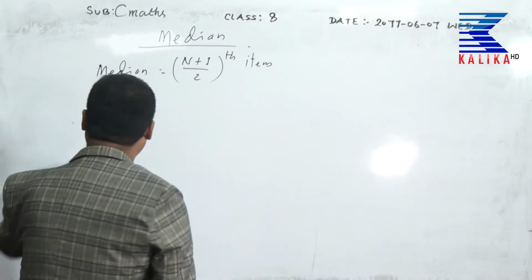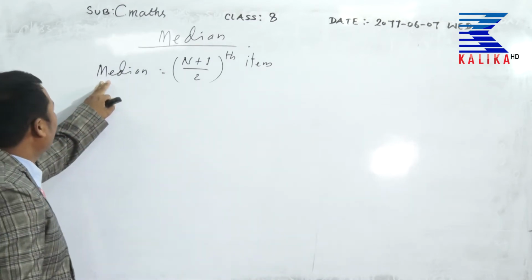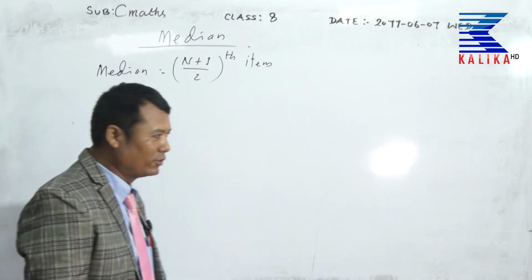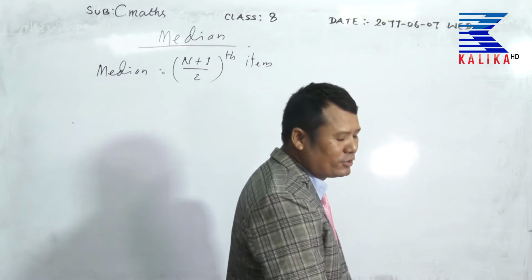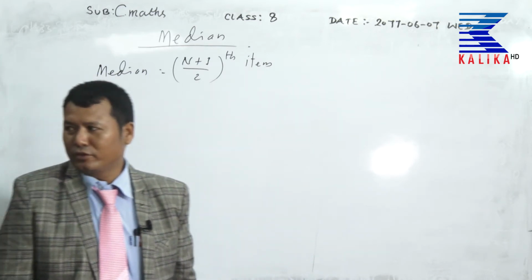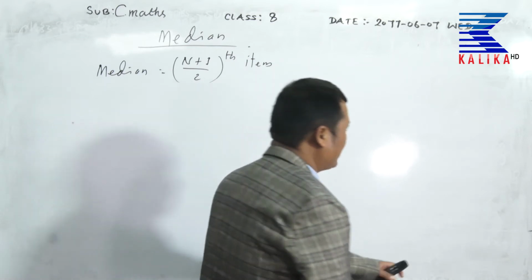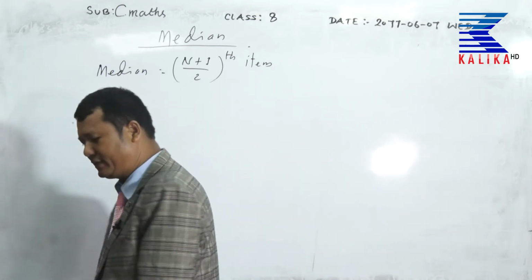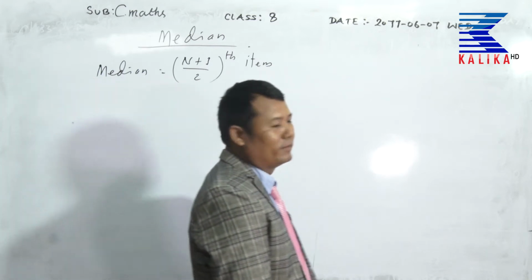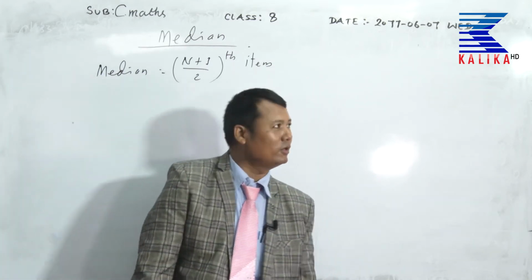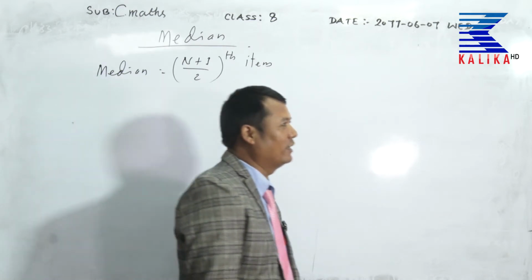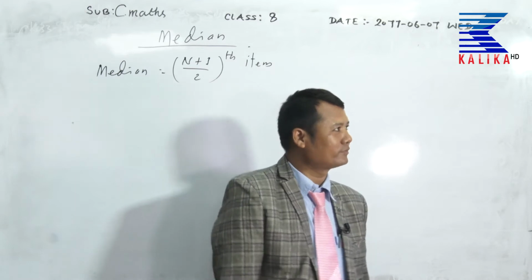If you find the median class, then the median lies at the n plus 1 upon 2 th item. Look at the slide please. Median is the middle value when items are arranged in ascending or descending order.